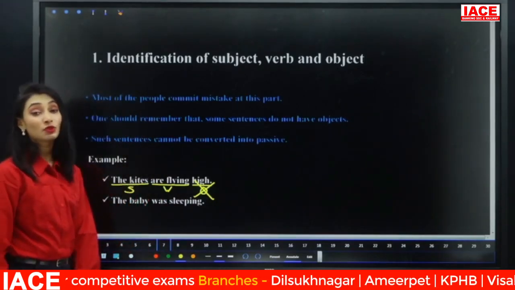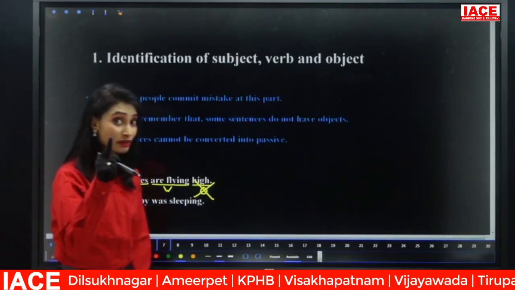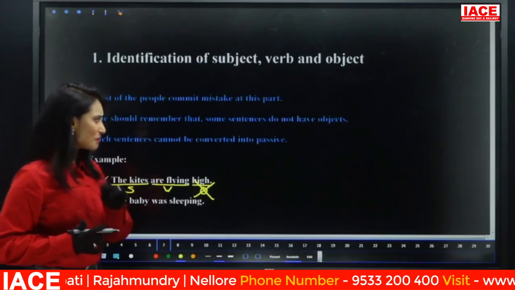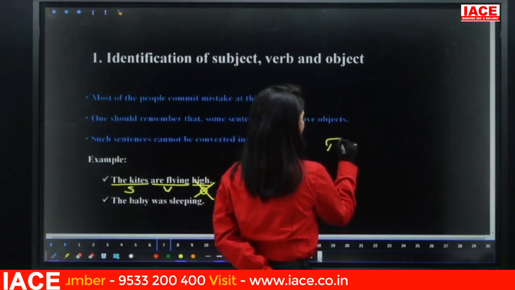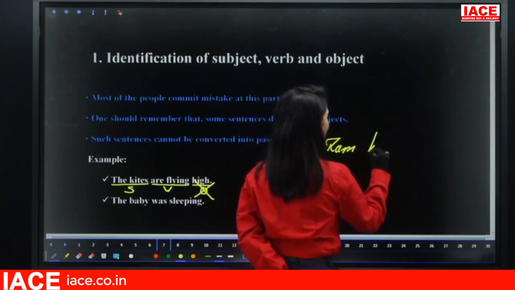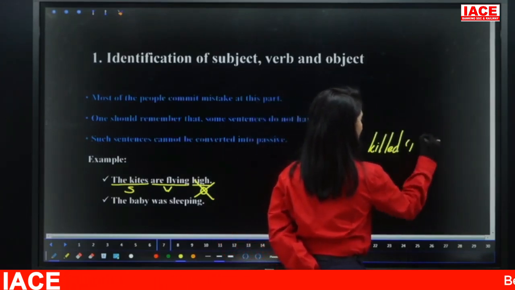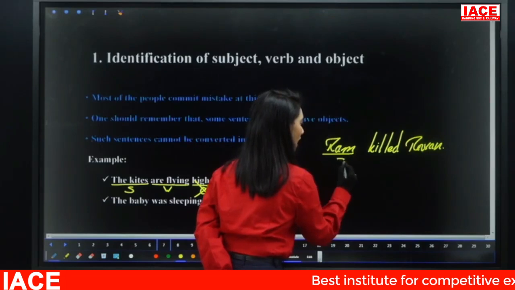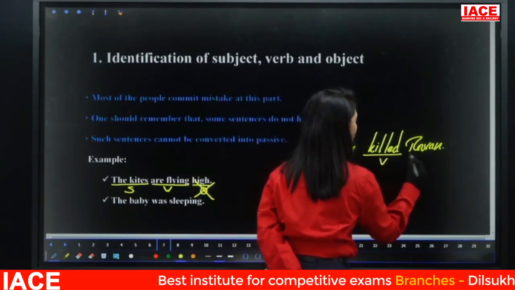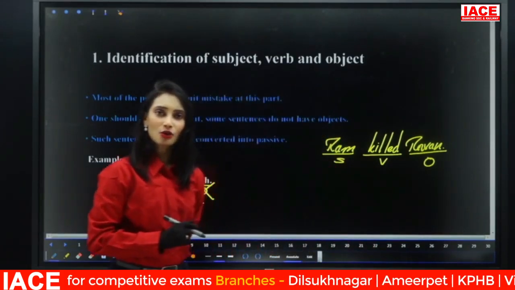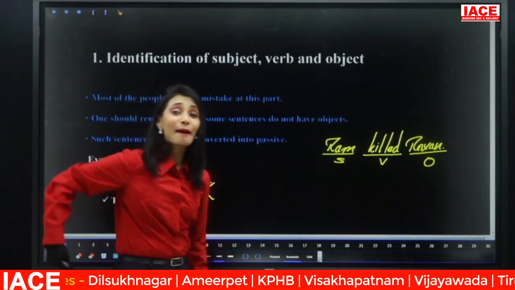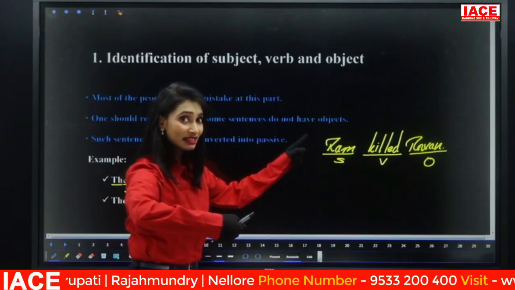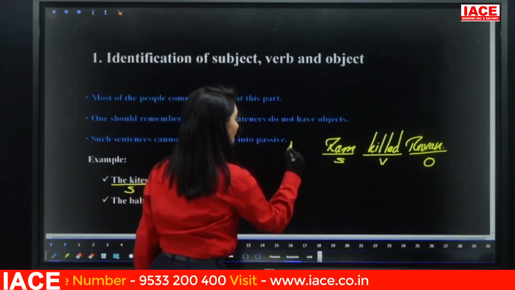No, no. It is not the object. Remember, what is the subject? Doer of the action. What is the object? Receiver of the action. Let me give you a simple, well-known example. Ram killed Ravan. What is the subject here? Ram. Verb, killed. Object, Ravan. Now, who is doing the action? Ram is doing the action. Subject is doing the action. That means subject is the doer, so the verb is said to be in active voice.